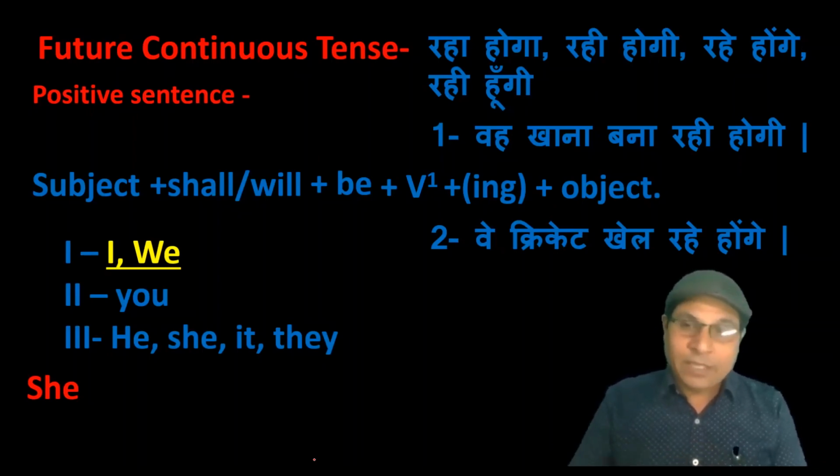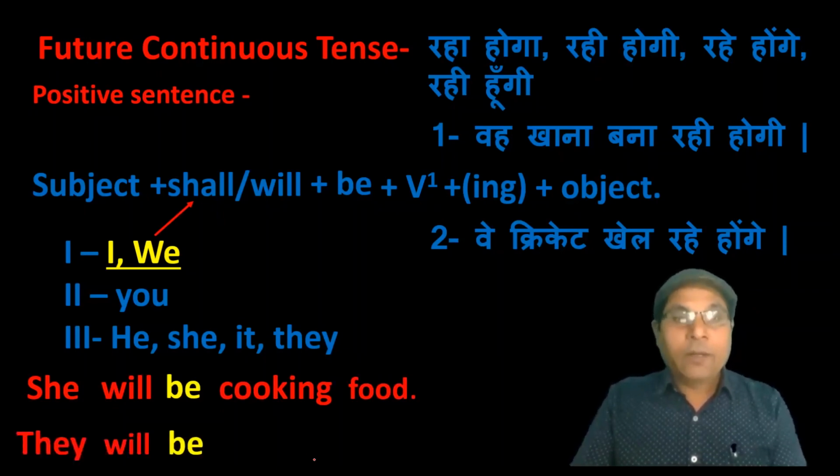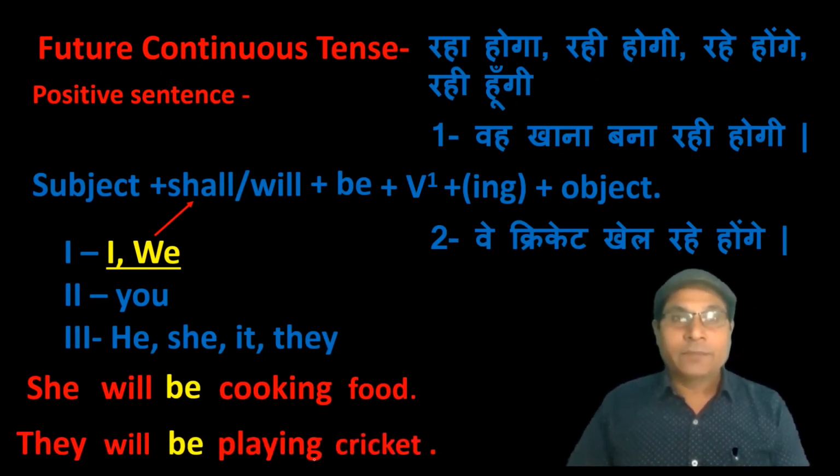Here the subject is she, that is why we have to use will and then be, then ing form of the verb and at last object. Come to the second sentence. वे क्रिकेट खेल रहे होंगे, they will be playing cricket.